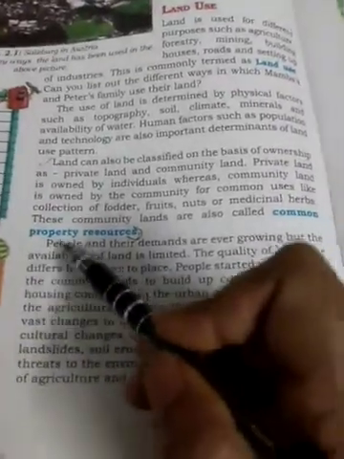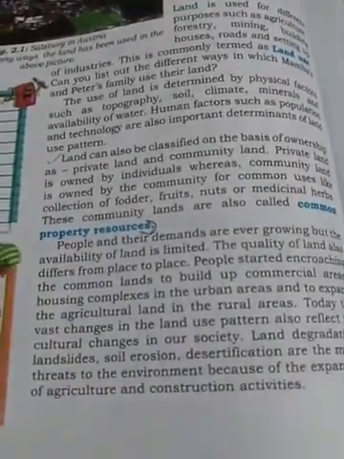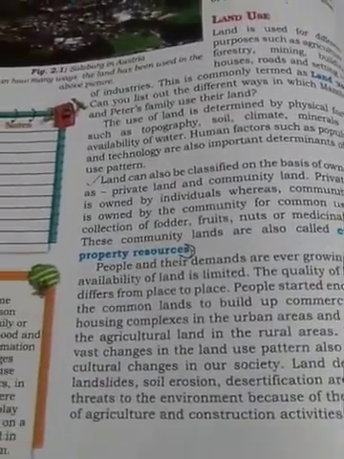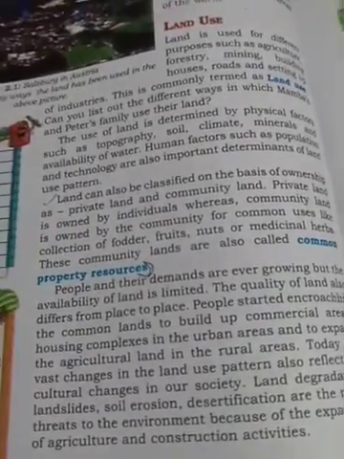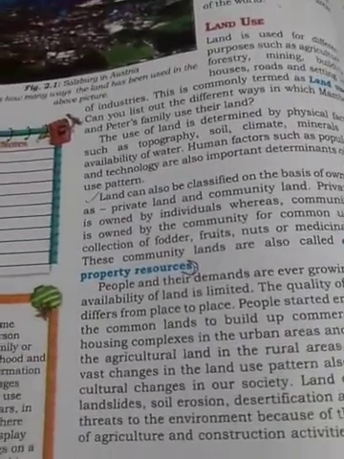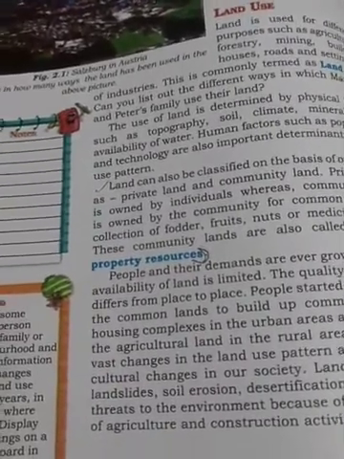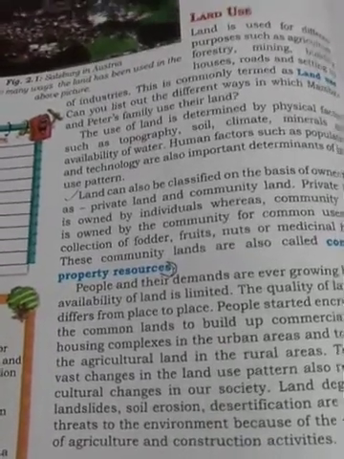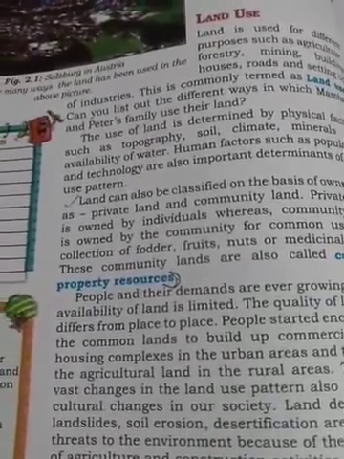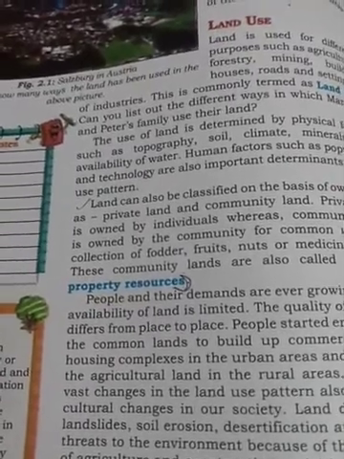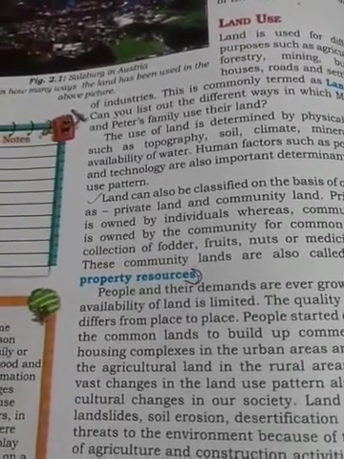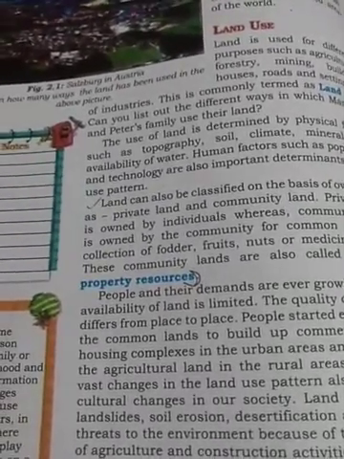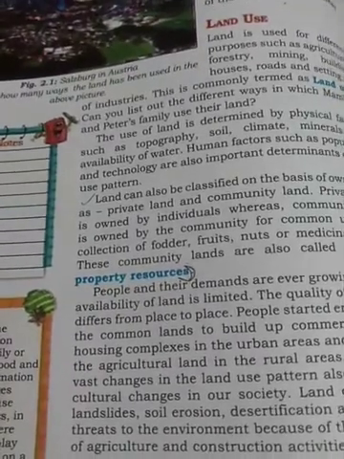In this paragraph, there is a description of how the uses of land have changed with time and according to the necessity of human beings. Since human beings came into existence, they have been using land for various purposes. Early man was basically a food gatherer, but with the discovery of agriculture, they started cutting trees to clear land for agriculture. With the discovery of metal, they started mining, and eventually with the development of science and technology, man has changed the use of land and fulfilled the demands and needs of a growing population.